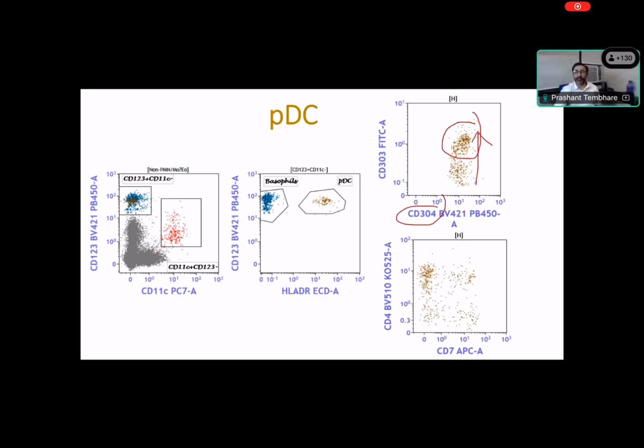Now the PDC, some subset of PDC, especially AXL PDC, also shows the expression of lymphoid markers like CD5 and CD56, and you can identify 4 types of cells. You can see there are 4 types of PDC which are negative for lymphoid markers, some are CD4 positive, some are CD7 and CD4 positive, some are only CD7 positive. Also shows CD56, and these are the population which gives rise to plasmacytoid dendritic cell neoplasm, and that's why they express CD56 and CD4. Right.